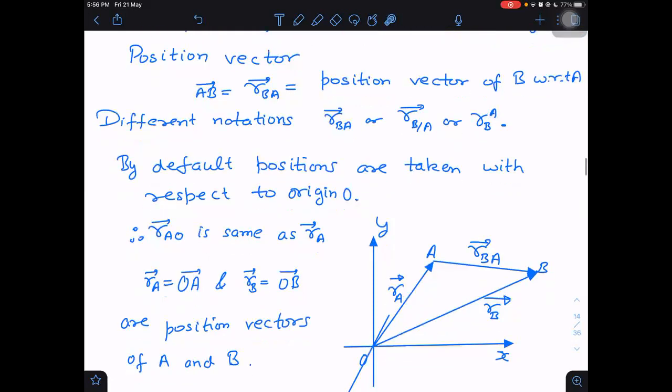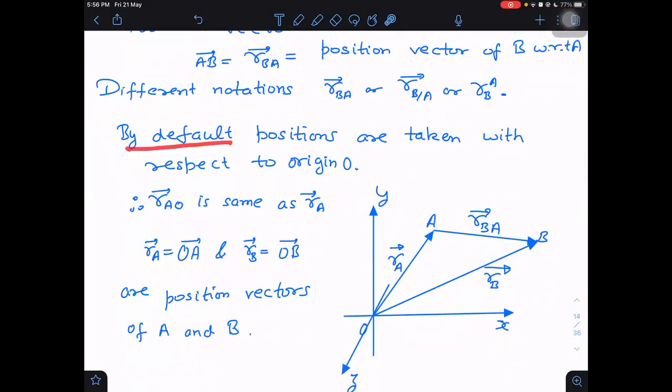By default, positions are taken with respect to the origin. So if I ask what is the position vector of A, but I don't mention with respect to which point, it means we are taking it with respect to the origin. If somebody says RAO, what does it mean?